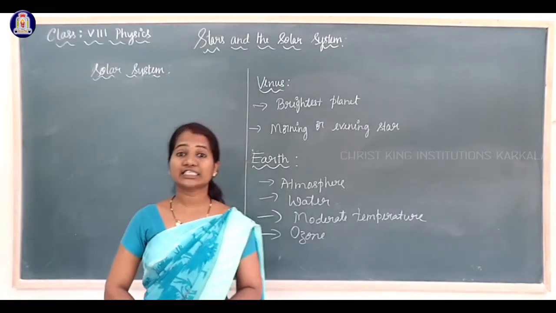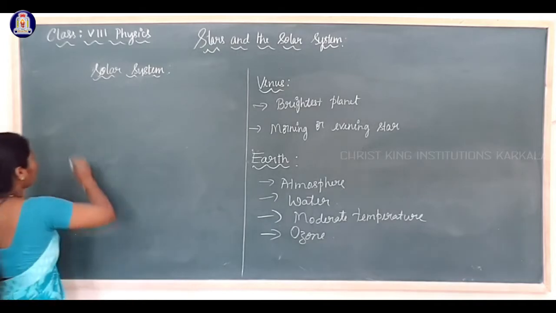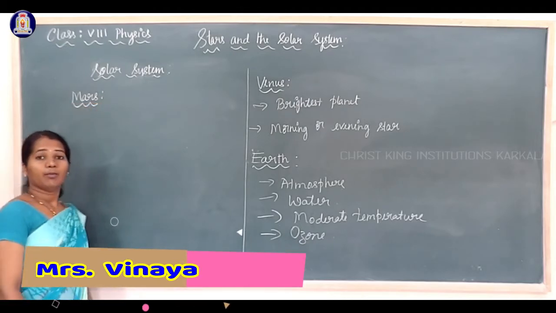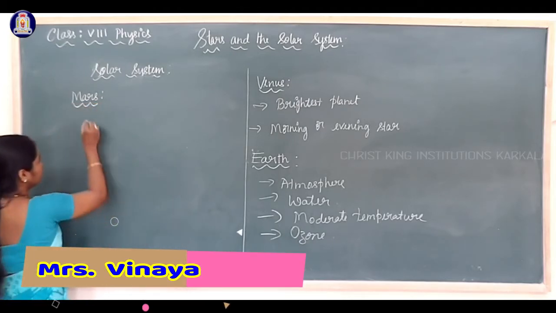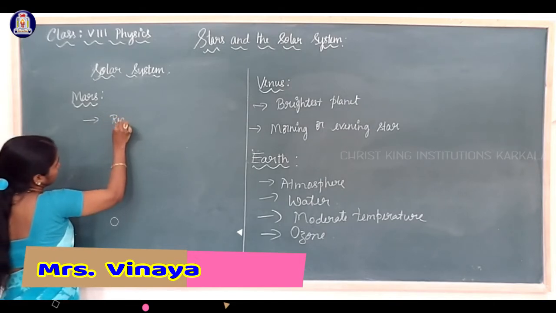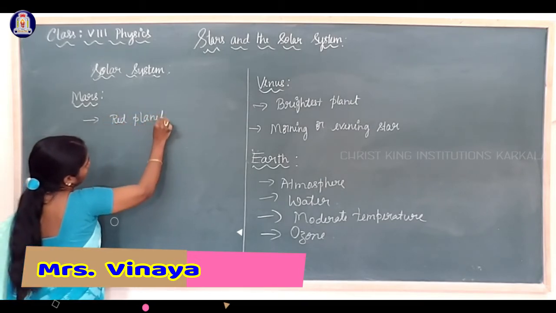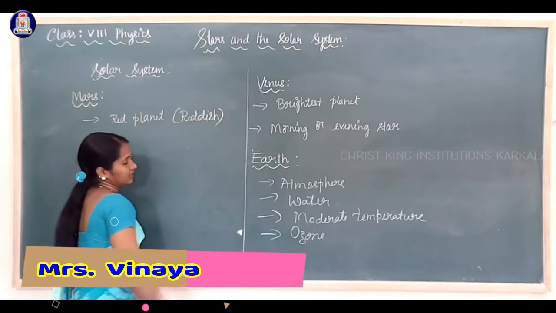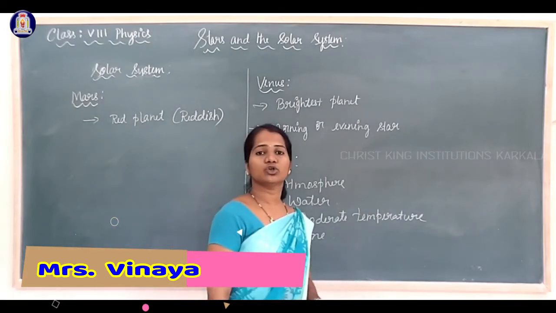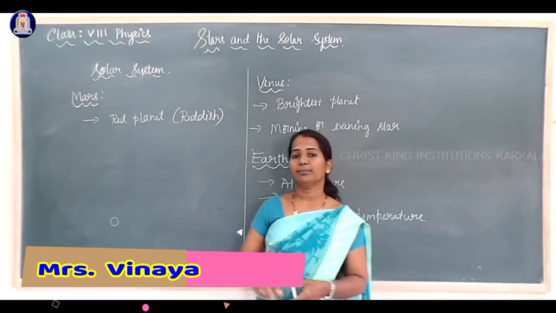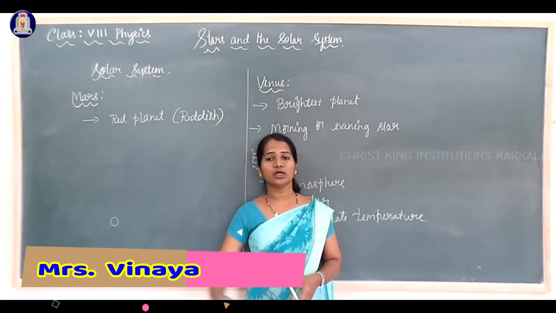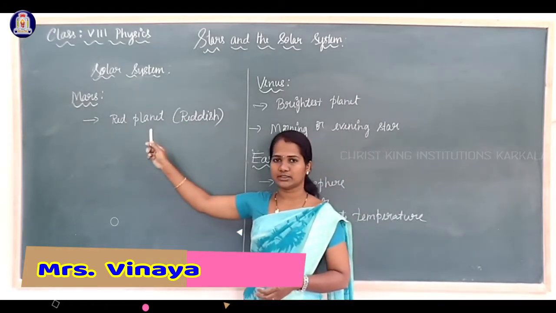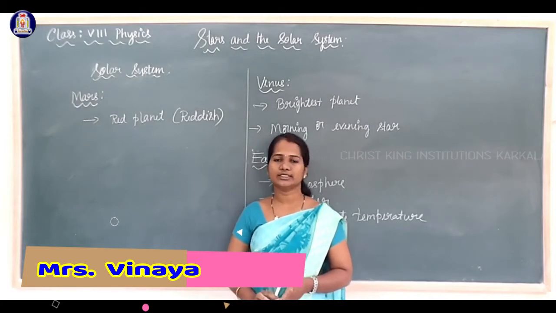We will move to the next planet after Earth. Next one is Mars. Mars is called the reddish planet because it is red in color. Due to its red color, it is called the red planet. It is the planet which is present next to the orbit of Earth, that is Mars.